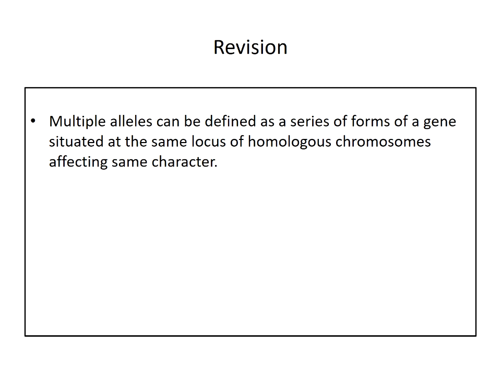So in this class, we came to know about multiple alleles and examples of multiple alleles. The first example was the human blood group. The second example was skin color or coat color in a rabbit. And the third example is self-incompatibility or self-sterility in the case of a tobacco plant.